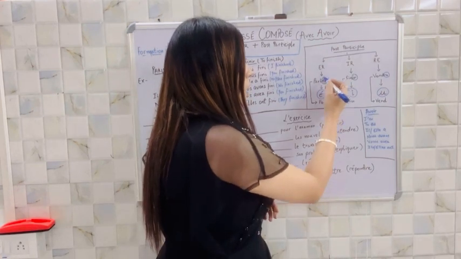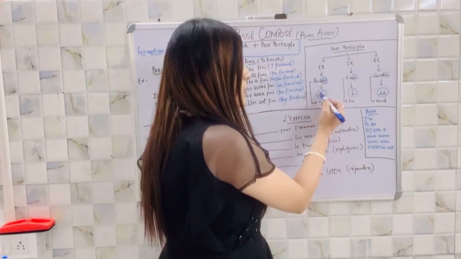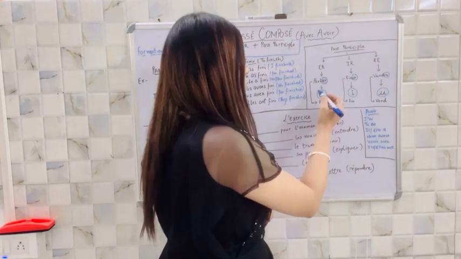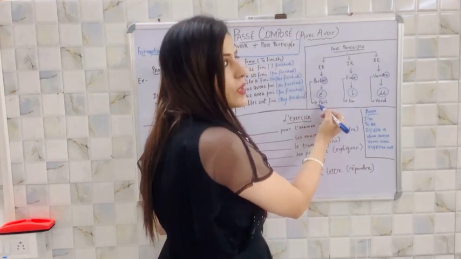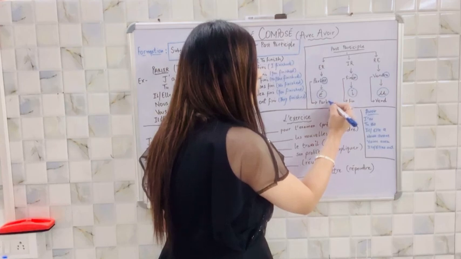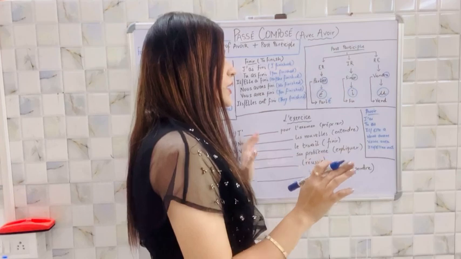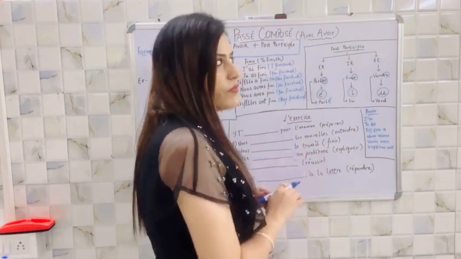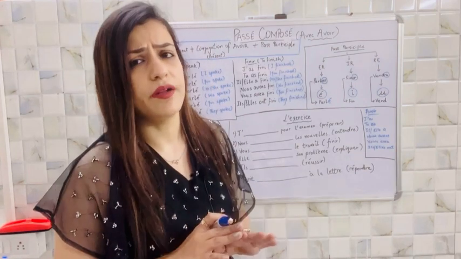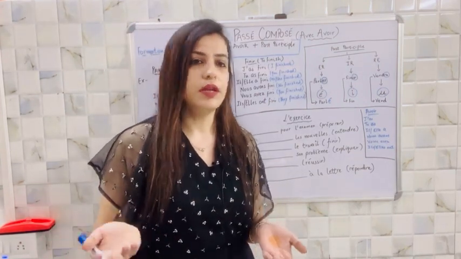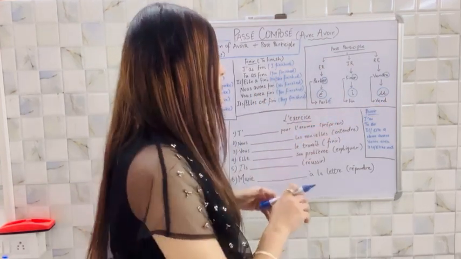All you need to do, if a verb ends with er, is remove er and put é with an accent. If you remove er, you will be left with parl. The radical will be parl, and you just add this to make the past participle of all the er ending verbs which are regular. Obviously there are some exceptions, some irregular verbs that you need to learn. There is no hard and fast rule for that, you need to learn them. But apart from those irregular verbs, this is what you need to follow.